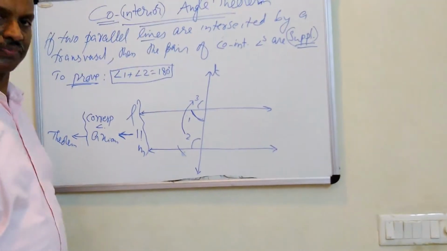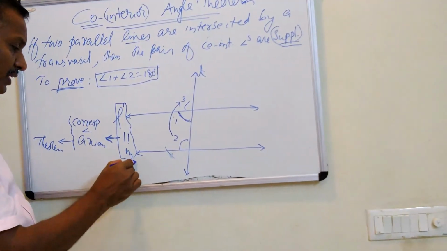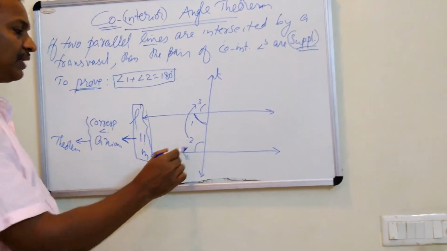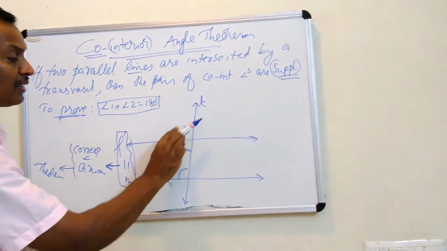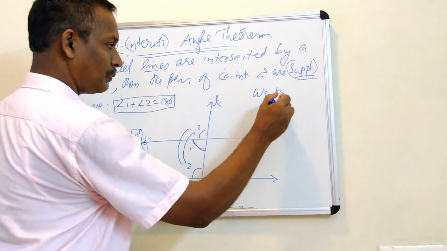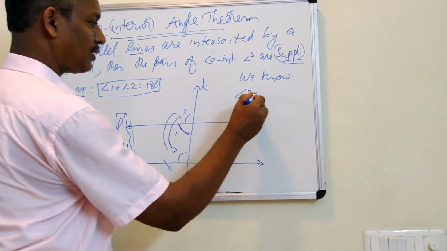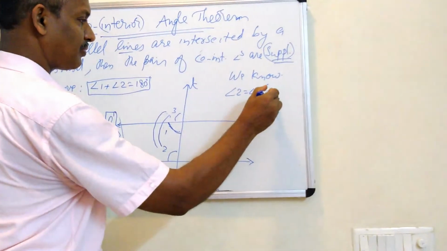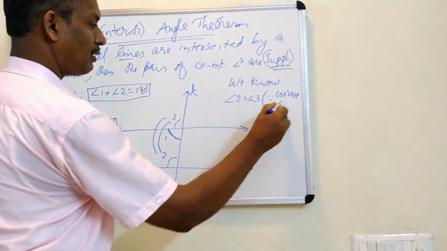Let it be 3. We know, here in this question the lines are given as parallel, so we can say these two angles are equal. Angle 2 is equal to angle 3 because of corresponding angle axiom.